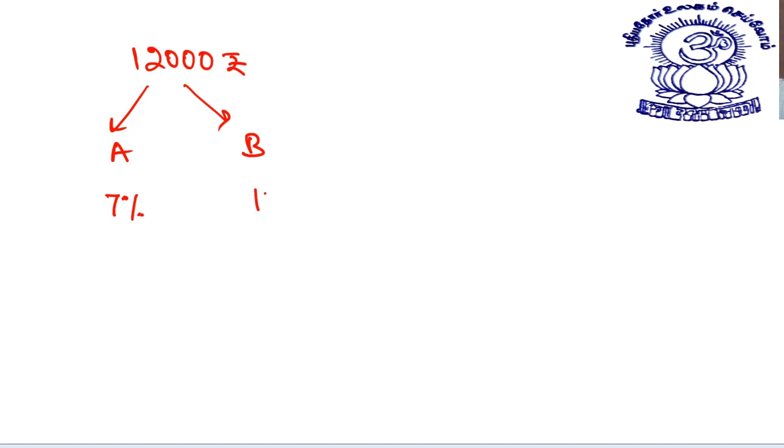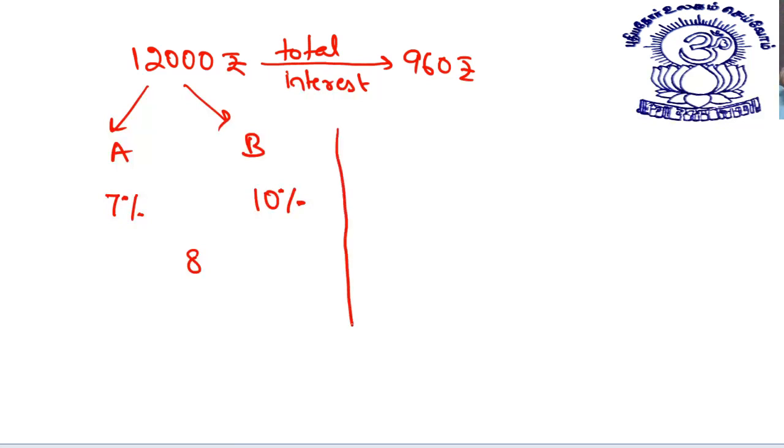From B, I charge 10%. And the net result which I get is 8%. The total interest from this 12,000, let's say, is 960 rupees.